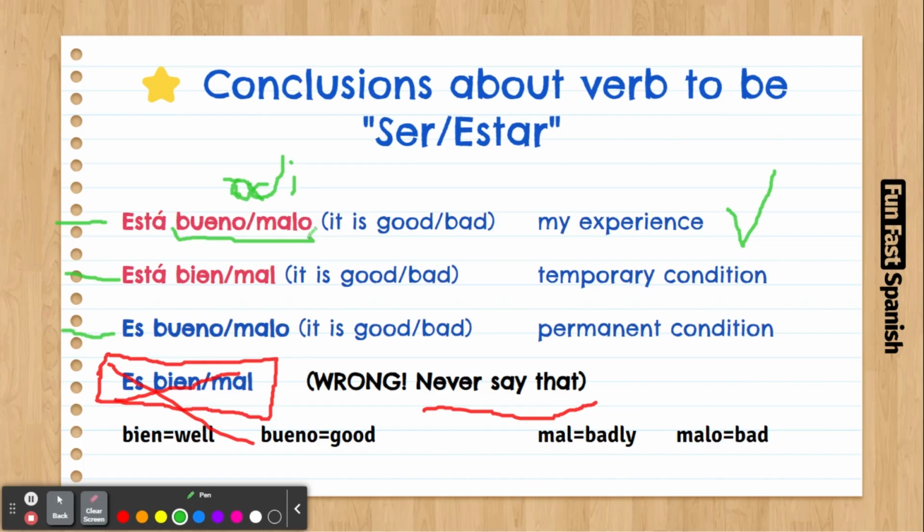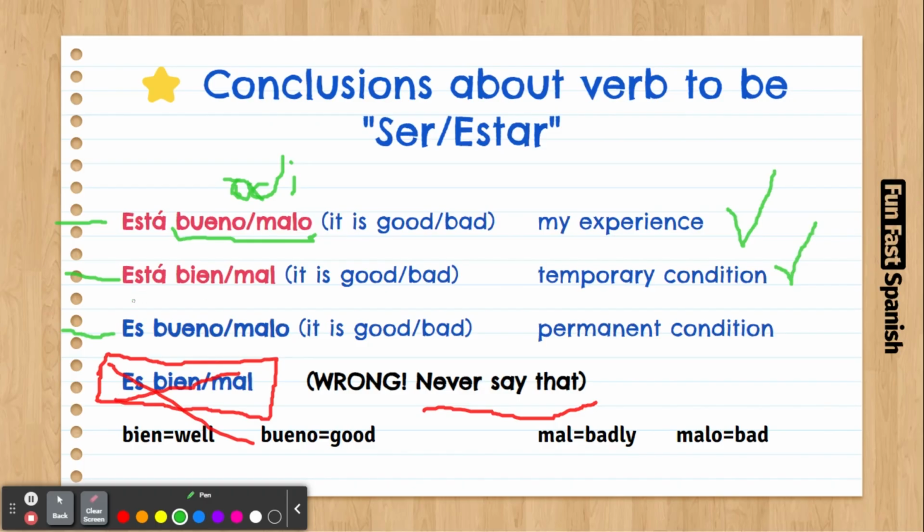Okay. Está bien, está mal. Here you're talking about more like the temporary condition. So it's good or it's bad. We talked about health, we talked about physical conditions, we talked about anything that is temporary, things that are changing constantly, fluctuating, conditions that change constantly.